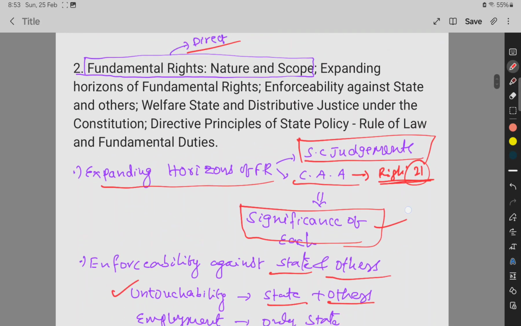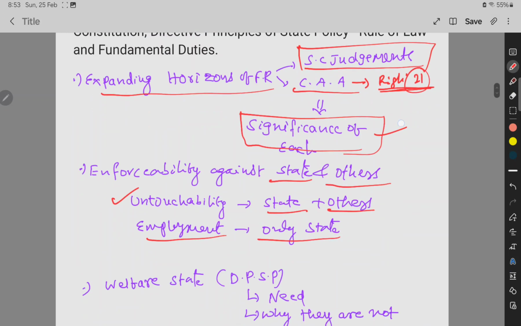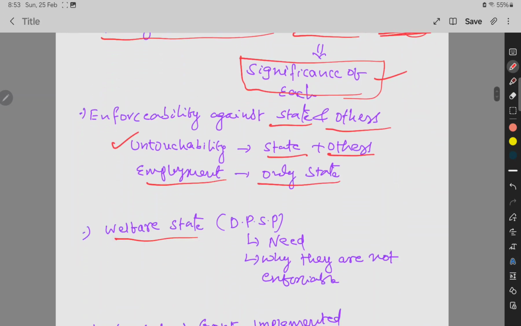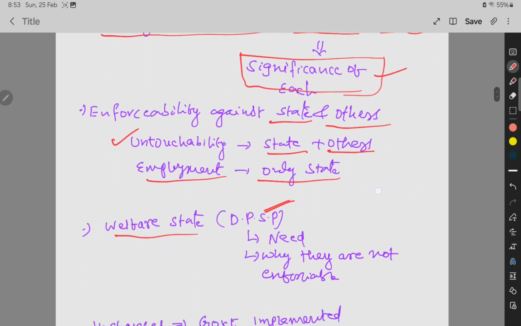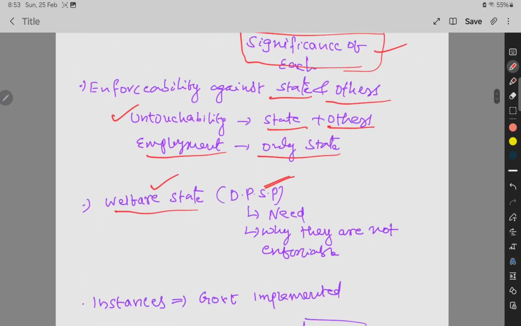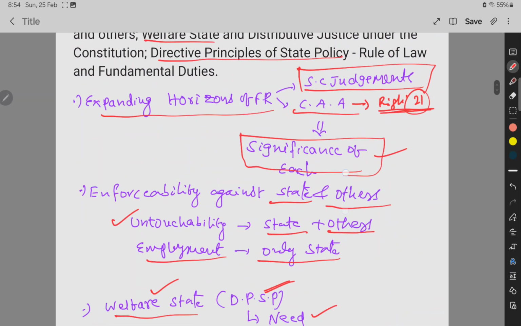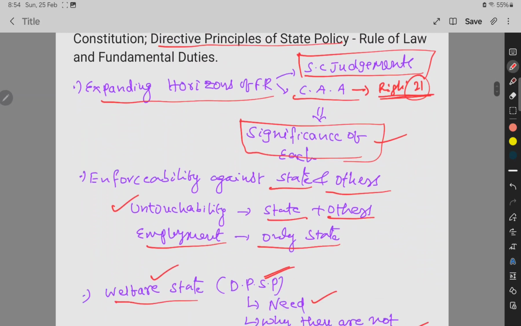Next, it is mentioned welfare state. As I feel, welfare state is not a separate topic, it's part and parcel of DPSP, and here directive principles of state policy are also separately mentioned. So we will read them combinedly. We will see what a welfare state is, and some authors have given definitions; remember any one definition, and also how DPSP satisfy the welfare state. Then we also need to read the need for the DPSP and why they are not enforceable. These are the things we need to remember from the perspective of directive principles of state policy.